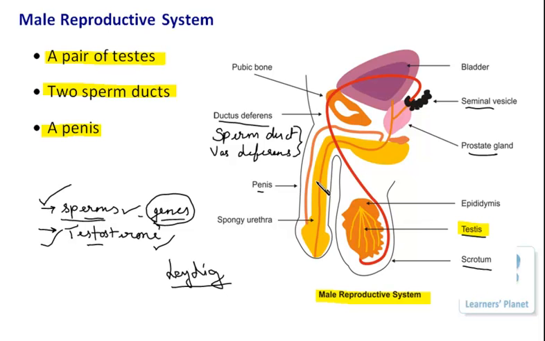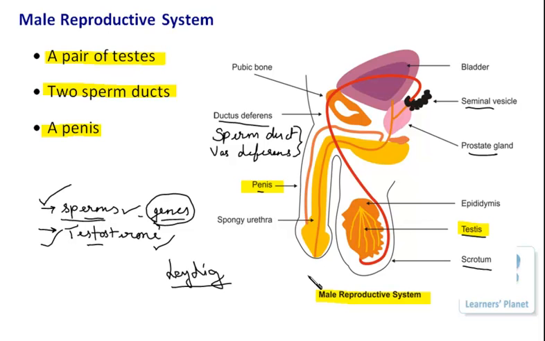Otherwise it is soft and of course loose, but when there is the ejaculation, when there is the release of sperms and they have to move out of the body, the structure gets erected. And thus it is possible to release out the sperms. Fine. So now you can understand the main function of this penis. It is the ejaculation of the sperms from the body, and secondly the release of urine from the body.